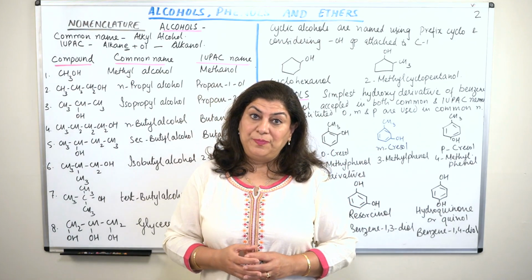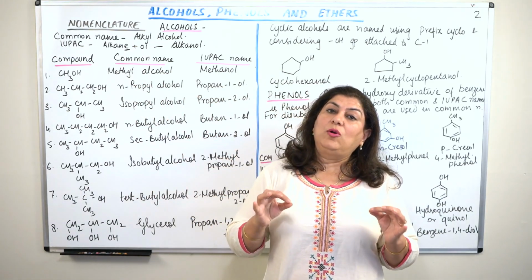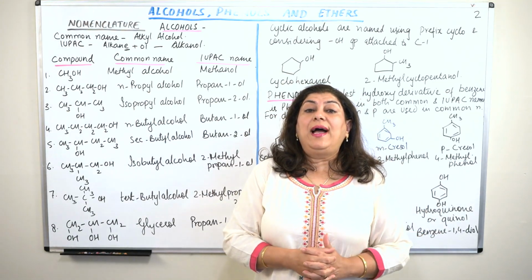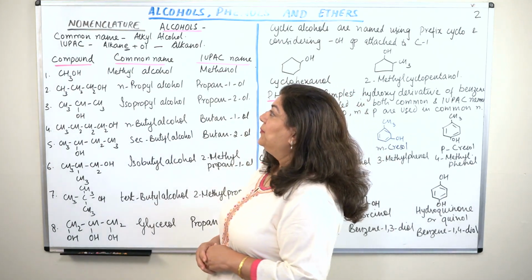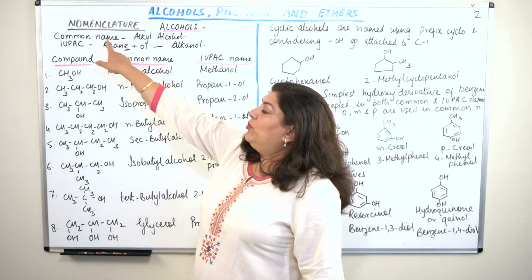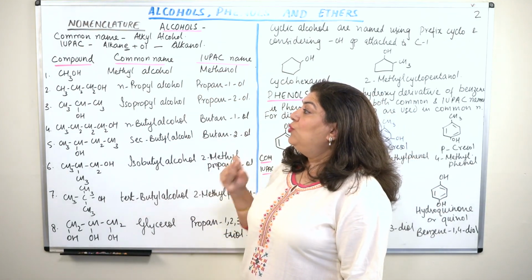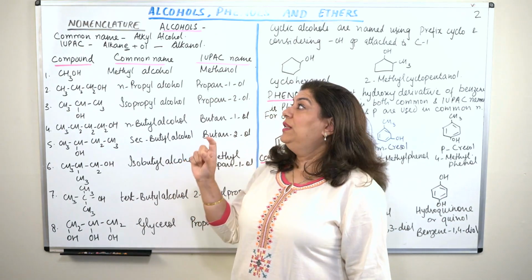So we'll take alcohols first and we'll see how alcohols are usually given a name in common nomenclature, and how we write the IUPAC nomenclature of alcohols. In the common nomenclature, the general convention is that you write the name of the alkyl group and you end it with alcohol.